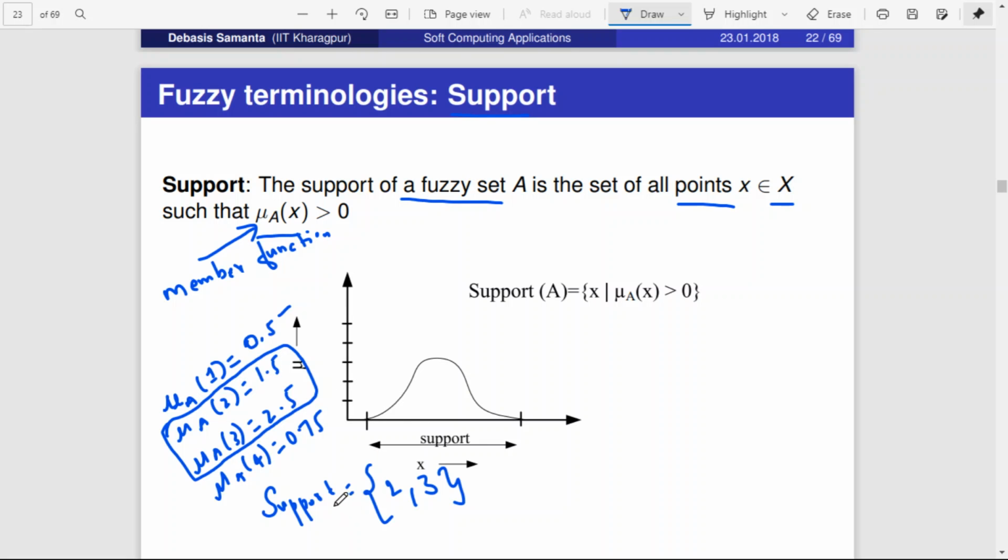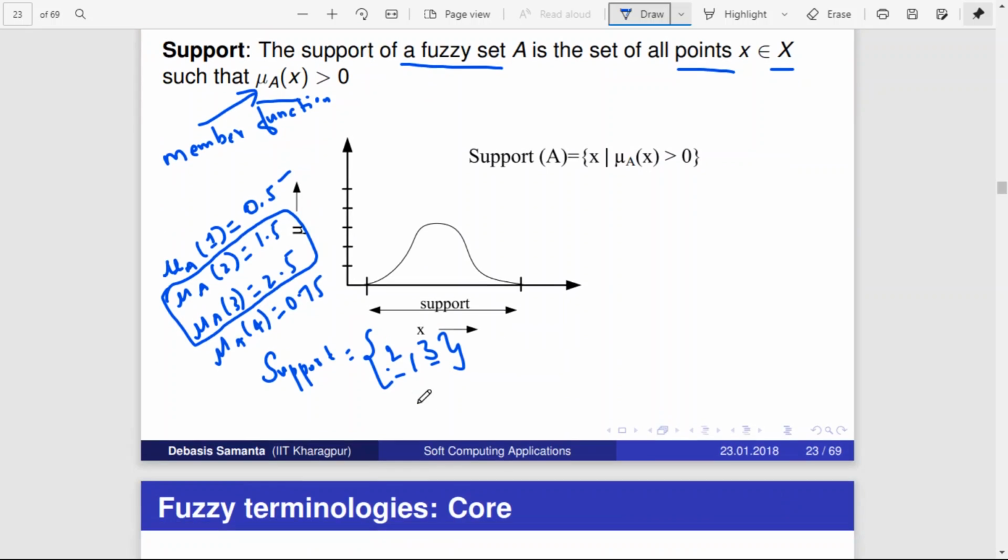So basically the support is a crisp set. The support of a fuzzy set A is a set of all points x belonging to the universal set such that the membership function of x is greater than 0, but the resultant set will be a crisp set, because it has fixed values. There is no overlap in this, right? Okay, so this is how support is defined.